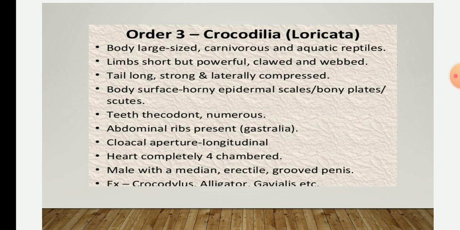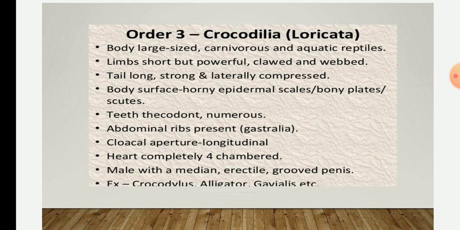Then the next point is the maxillae, palatines and pterygoids are united along the middle to form a secondary palate, and the quadrate is immobile here, and the parietal foramen is absent.